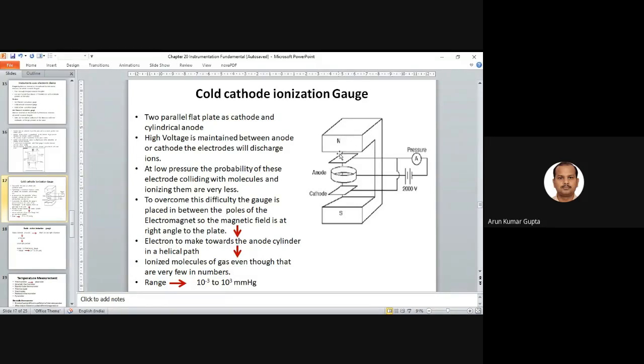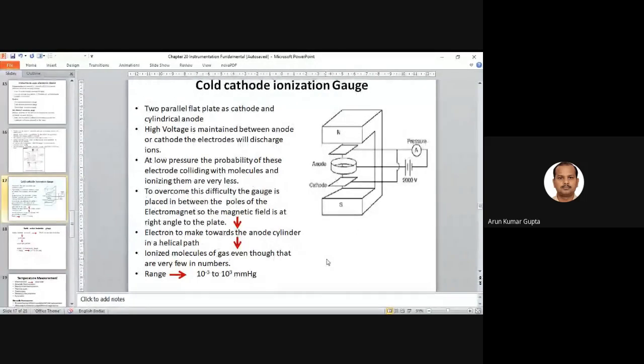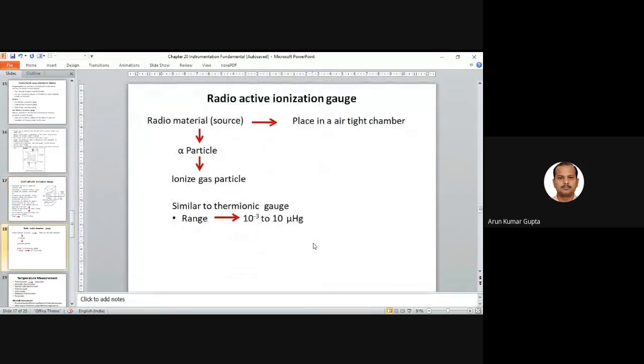So we maintain the electromagnet with N and S poles in the perpendicular direction, at right angles to the plates, and the electrons move towards the anode cylinder in a helical path. So electrons will move in a helical path and ionize gas molecules, even though there are very few of them. So we can measure pressure in the range of 10⁻³ to 10⁻³ mmHg. The cold cathode ionization gauge is used to measure this particular range of gas pressure.